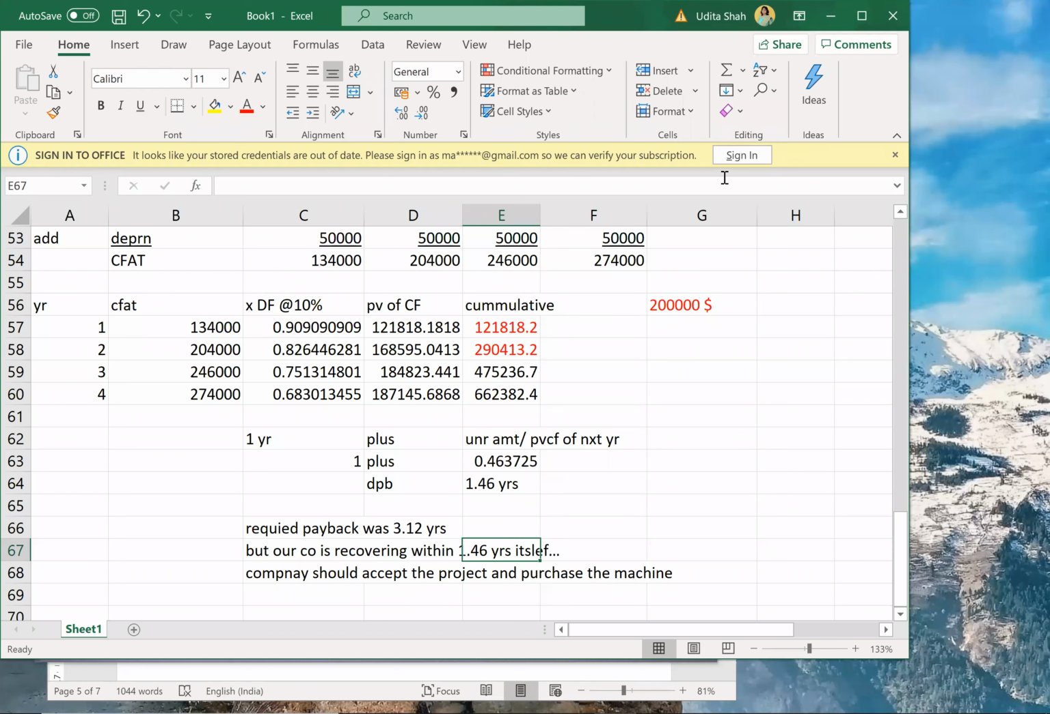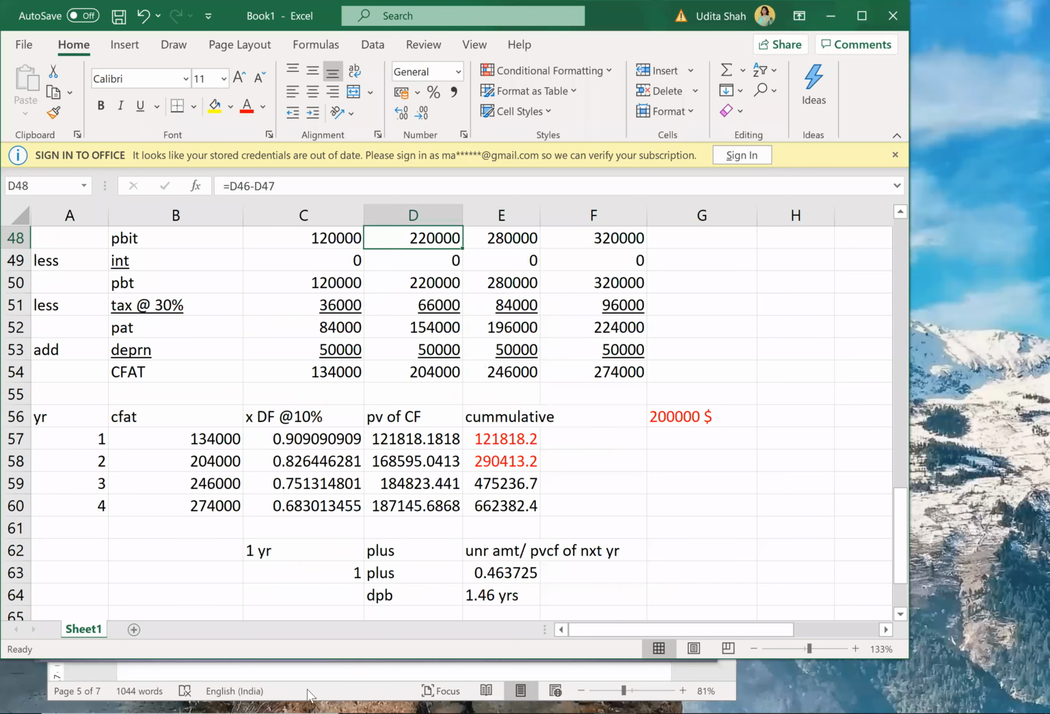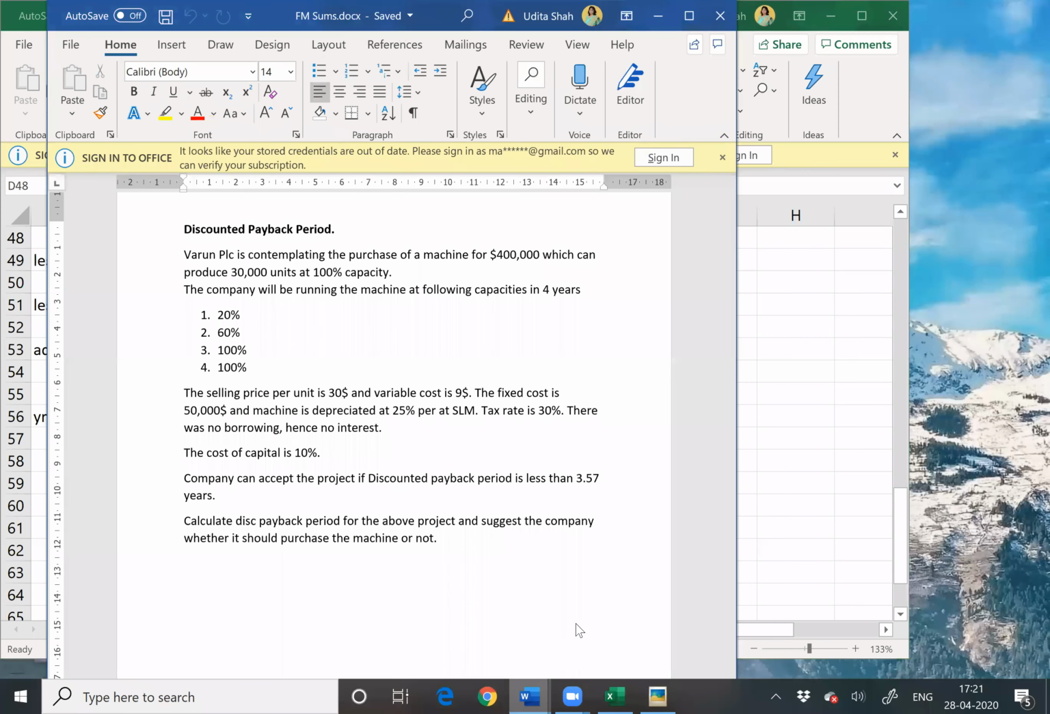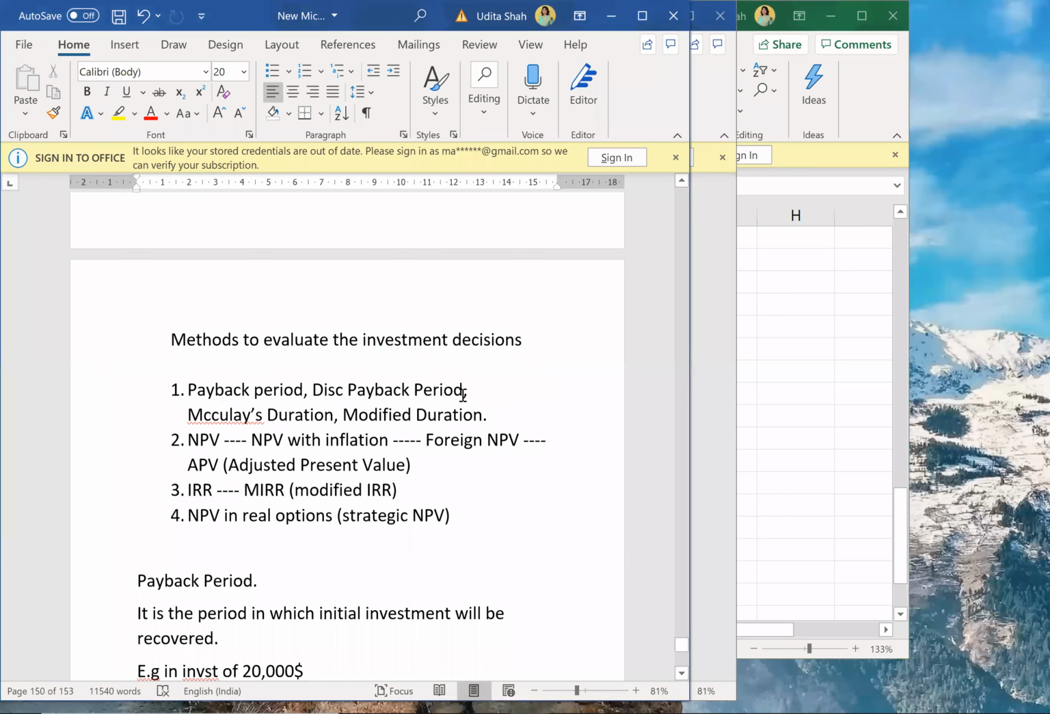Okay. So enough for the day. Guys, this is only the start of your AFM, like I explained before. Your payback period and discounted payback period are your basic methods. Then we'll move on and do Macaulay duration and modified duration. It is there in your college syllabus also. So for your college exams also, these all are there. So we have just started with the basics of AFM.